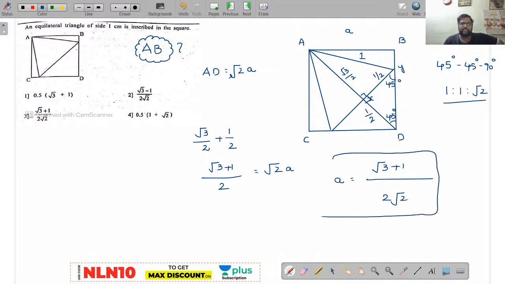Now is this your answer? A is nothing but the AB value. You got my point there? AD is nothing but root 3 by 2 plus 1 by 2, which is equal to root 2A. So A value will be root 3 plus 1 over 2 root 2. Your third option will satisfy here. Now see here, I am not deviating from any property which I have not dealt.